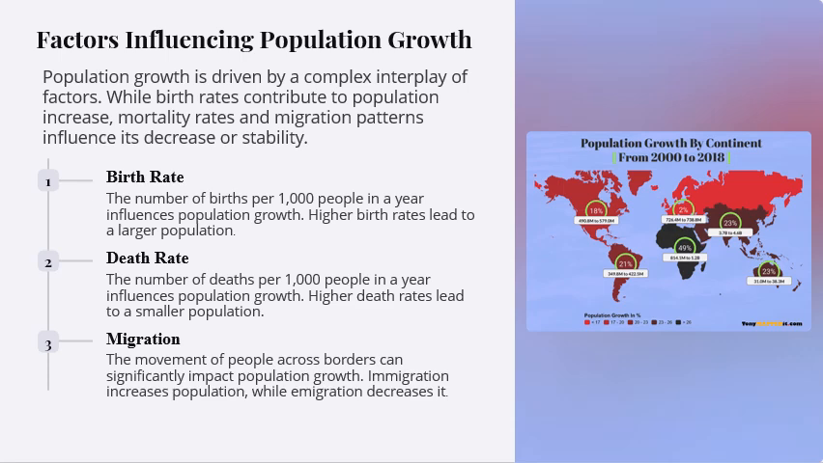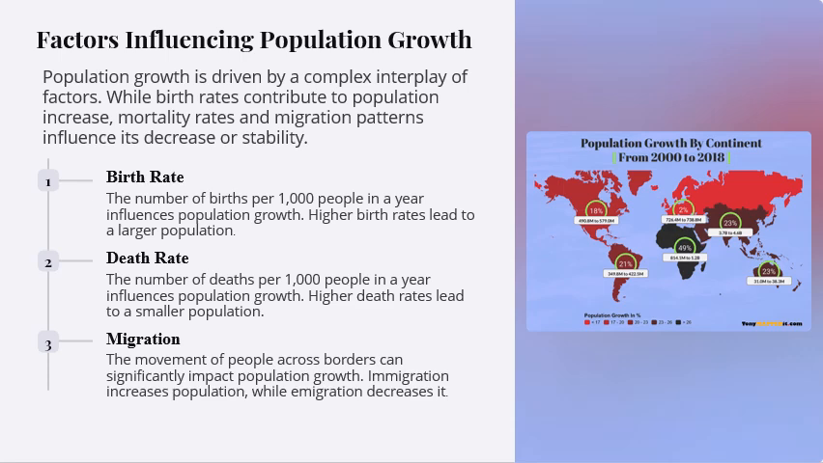So the number of births per 1000 in a year, when higher, leads to a higher population. Death rate: the number of deaths per 1000 people in a year also influences population growth. The higher the death rate, the smaller the population. Migration: the movement of people across borders can significantly impact population growth. Immigration increases population while emigration decreases it.